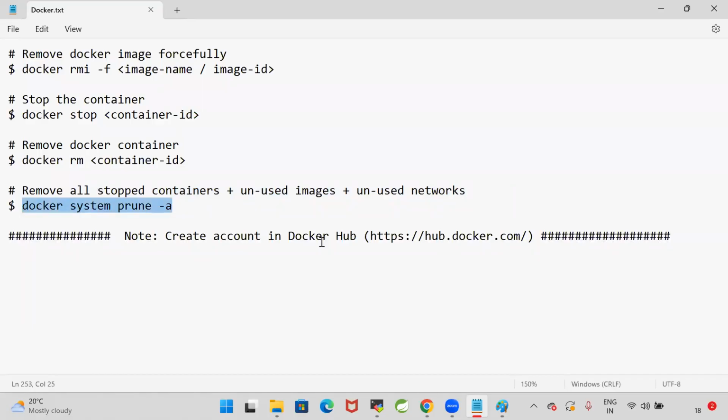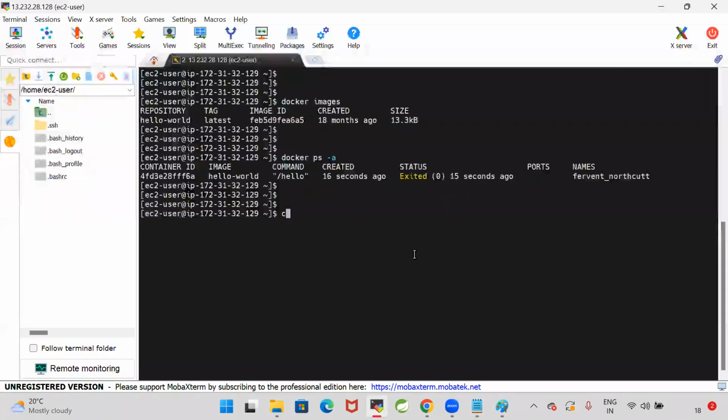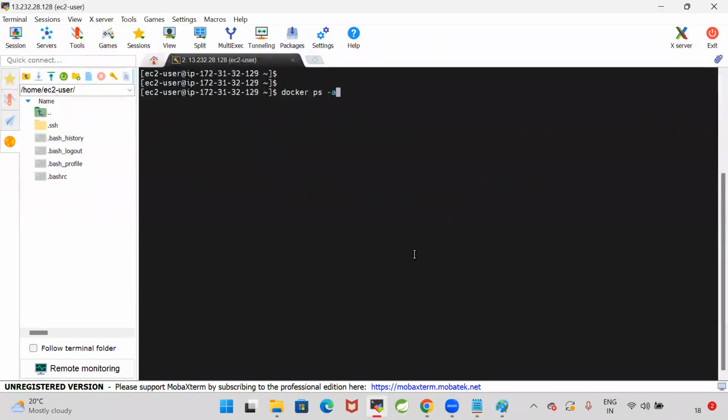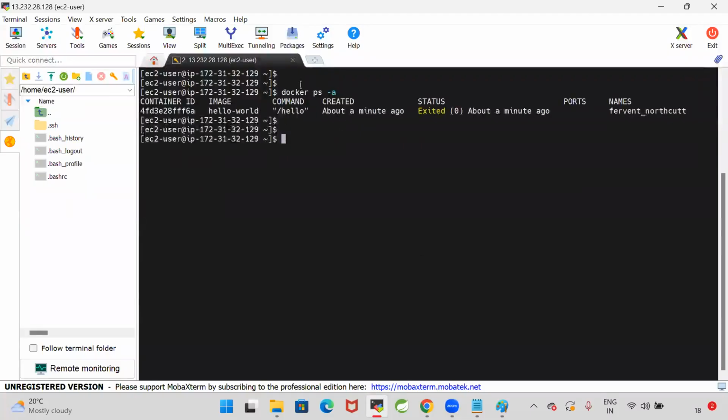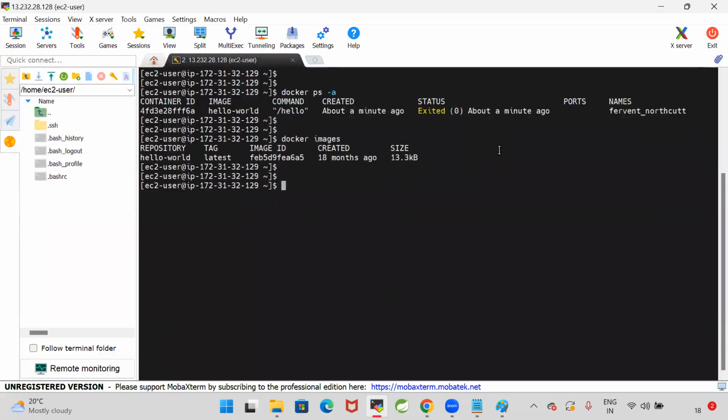Now you see, when I execute docker ps -a, it is displaying one container which is in the stopped state. With the docker images command, there is one image. Now I want to delete everything.